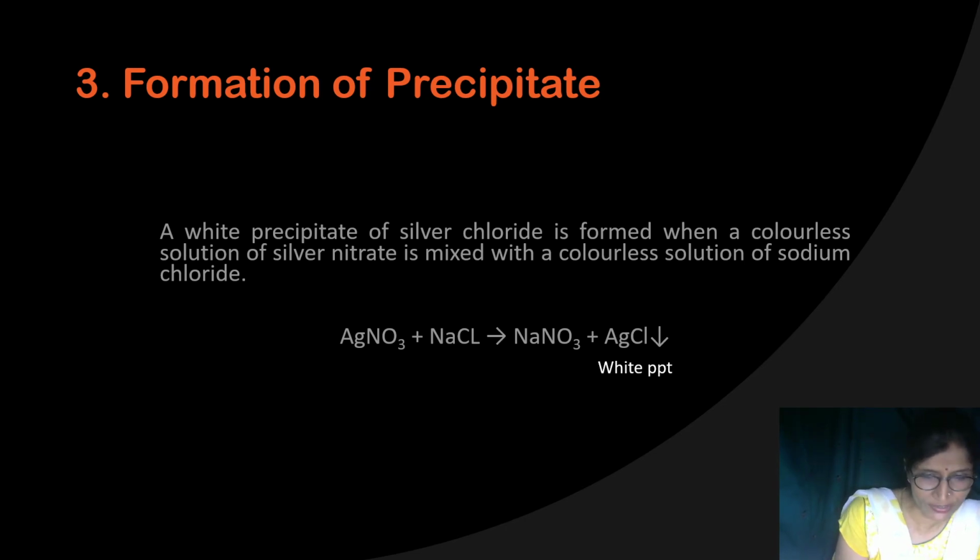It means some reaction is there, and you are getting the colored precipitate. These types of reactions are known as precipitation reactions, because from clear solution to clear solution, you obtain a precipitate. So these reactions we call precipitation reactions.